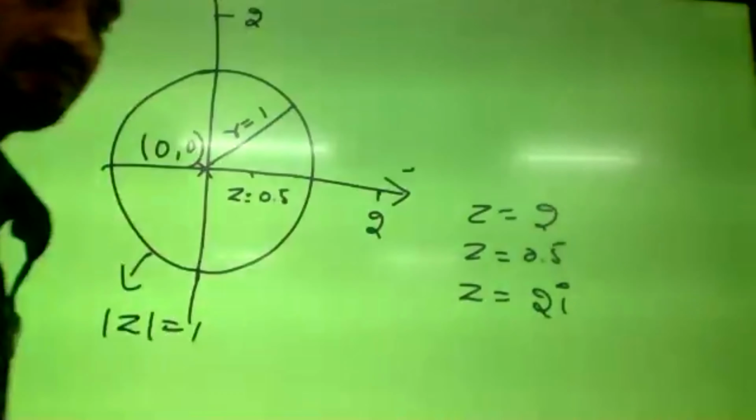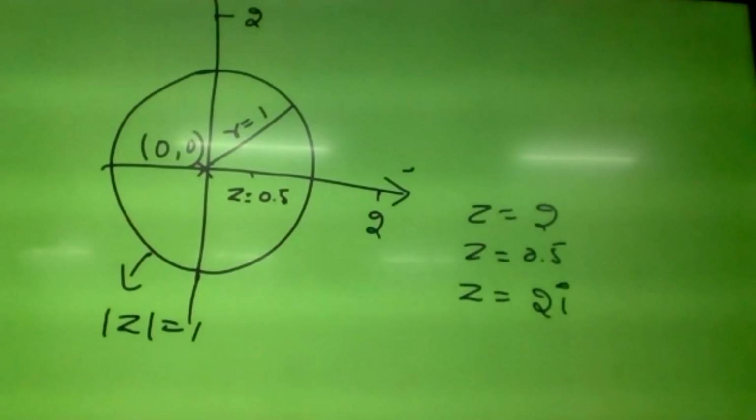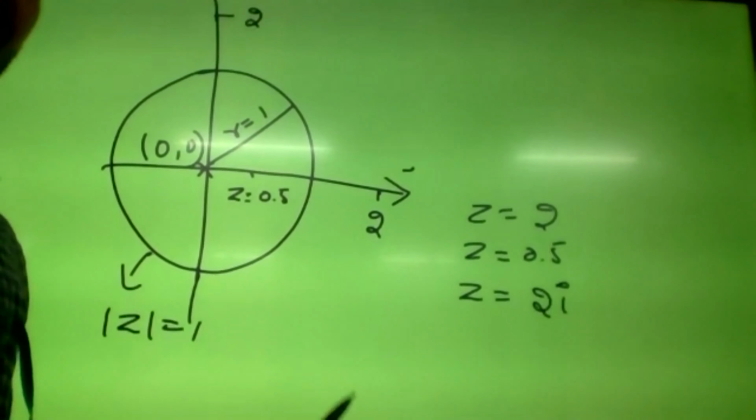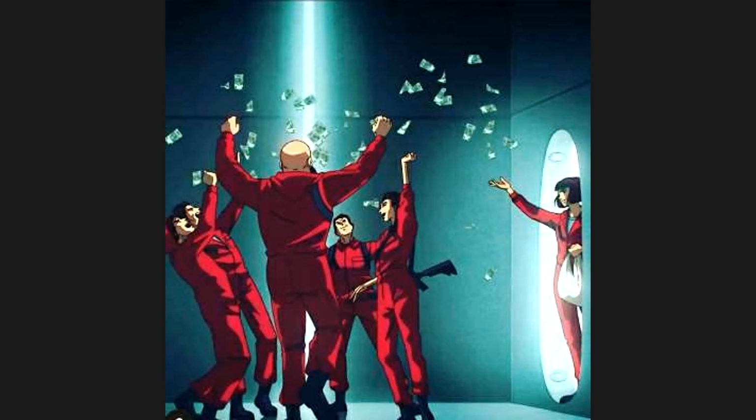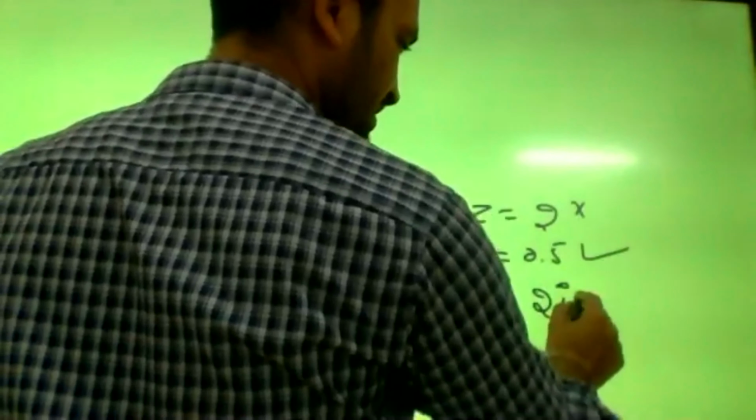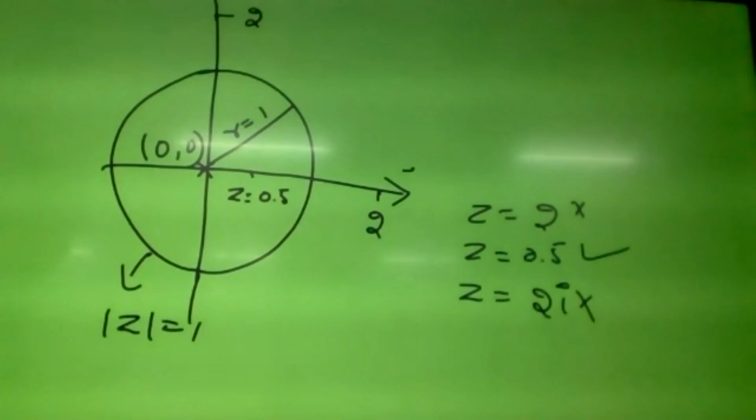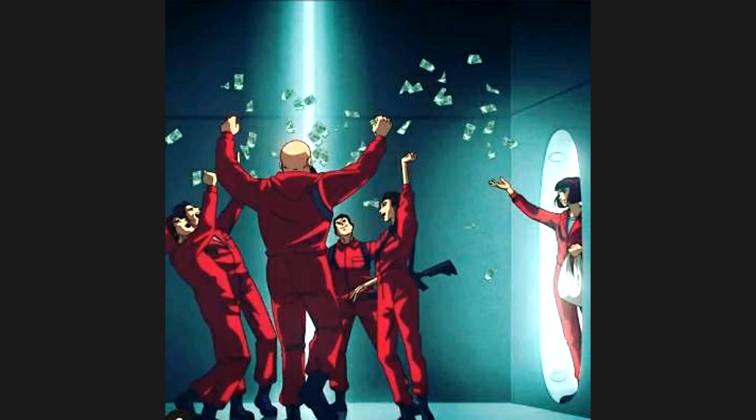Z equals 1 is one point, z equals 0.5 is another point, z equals 2i is one more point. Out of these 3 points, which lies inside and which lies outside? 0.5 lies inside, and 2 lies outside. So these 2 points lie outside, right?